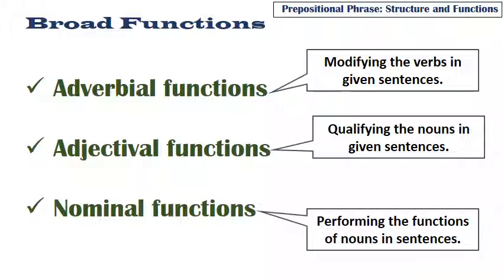It is possible to have a prepositional phrase that modifies a verb like an adverb would do. It is also possible to have one that will qualify a noun just as an adjective would do. It is also possible to have one that would be a subject to a verb in a sentence or a complement, just as nouns do.